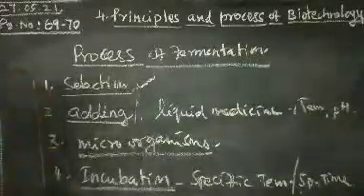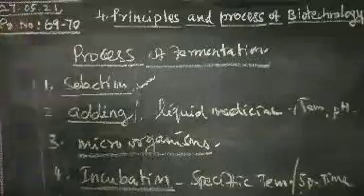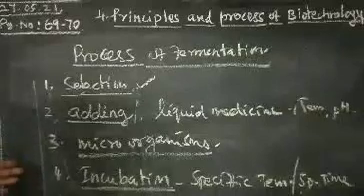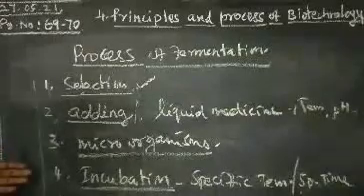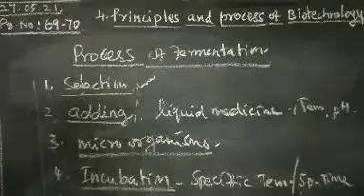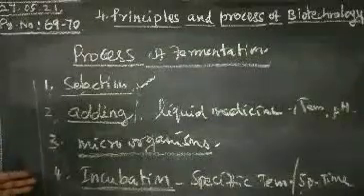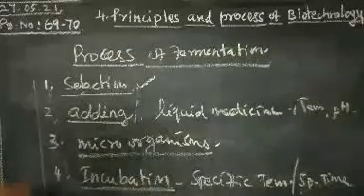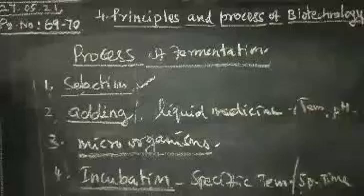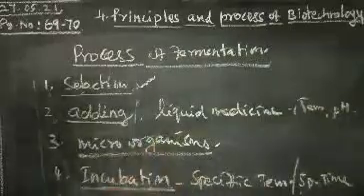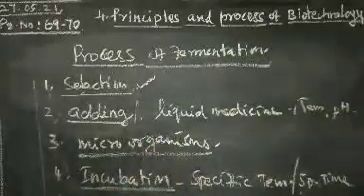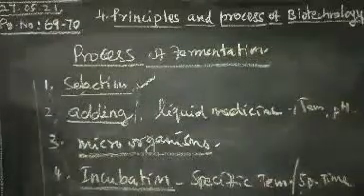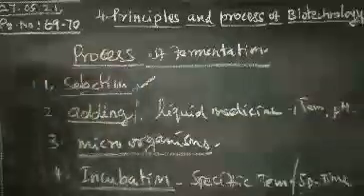These are the 6 steps present in the process of fermentation: selection, adding, adding microorganisms, incubation at a specific temperature and time, incubation under aerobic or anaerobic conditions, and withdrawal. After the fermentation is over, you collect the product and utilize it. This is the process of fermentation.